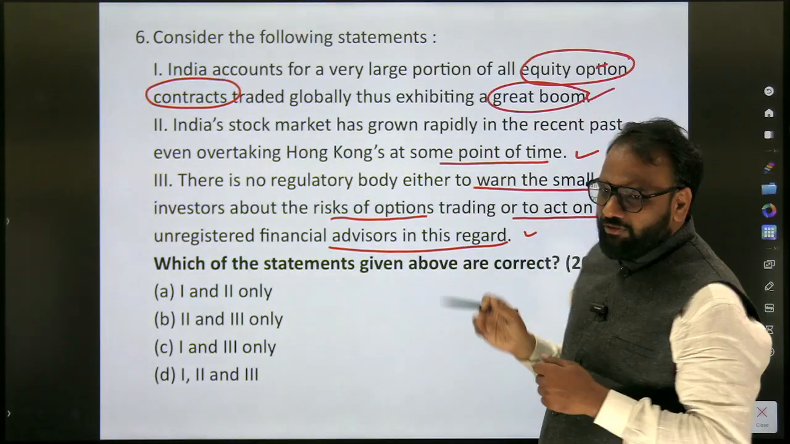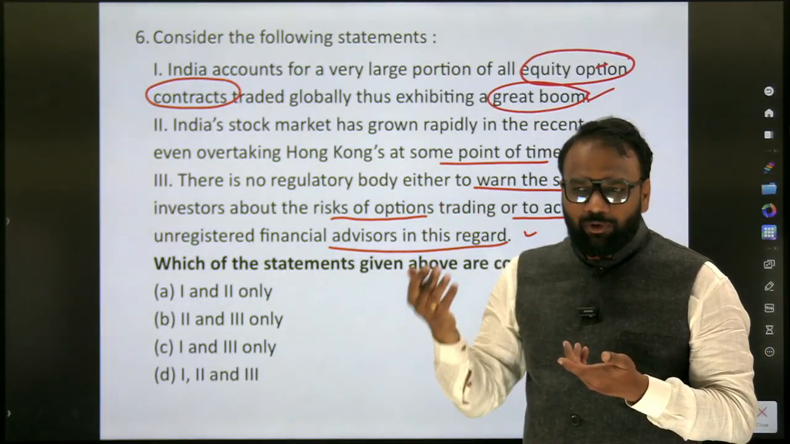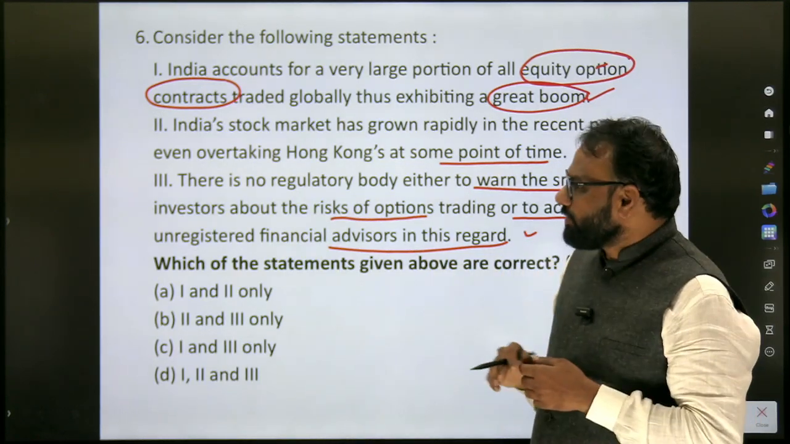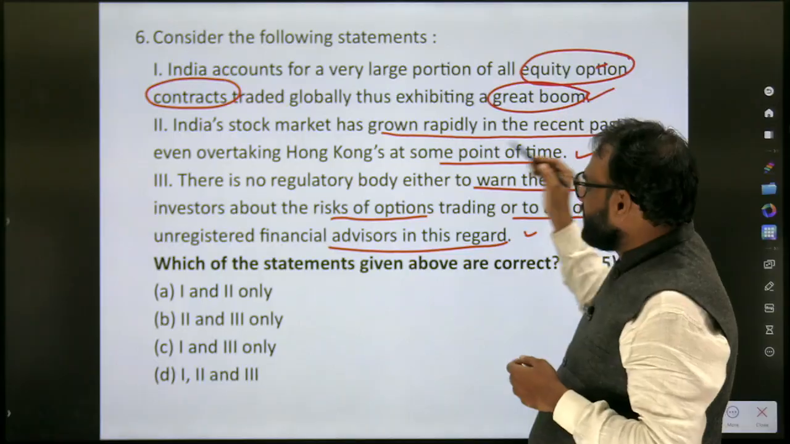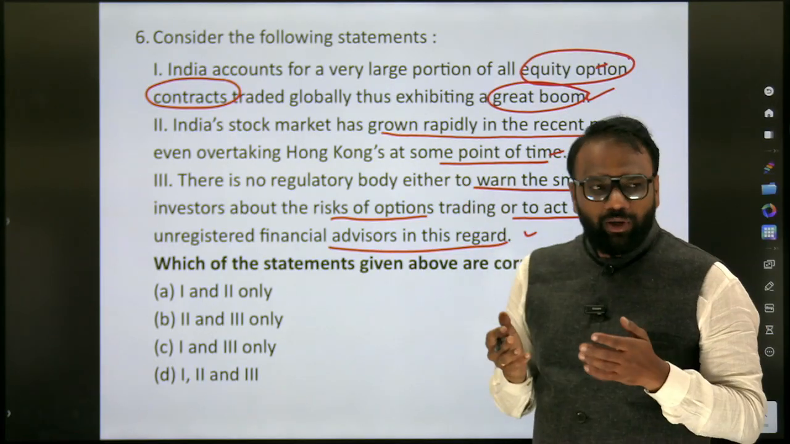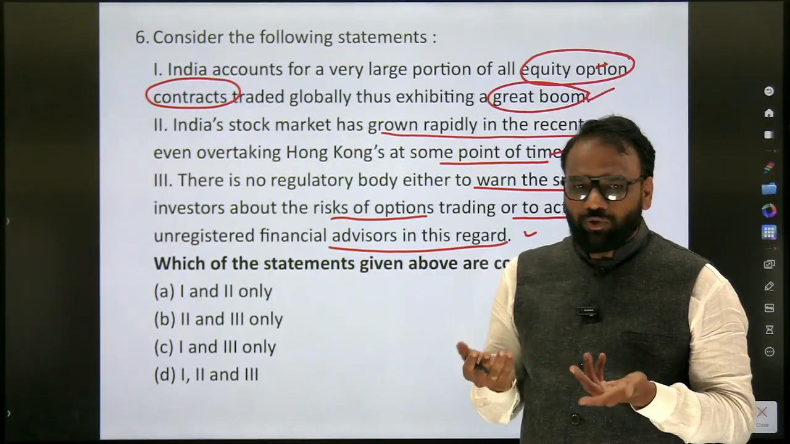What is this boom term? We need to understand what a boom is. When something is performing well, we call it a boom. India's stock market has grown rapidly in the recent past, overtaking Hong Kong at some point of time. We don't know. Even if you refer to current affairs, many times we will not be aware of it. Is it true or false?